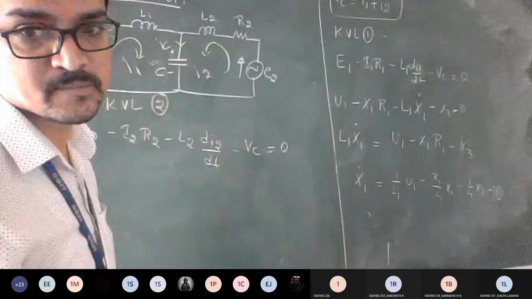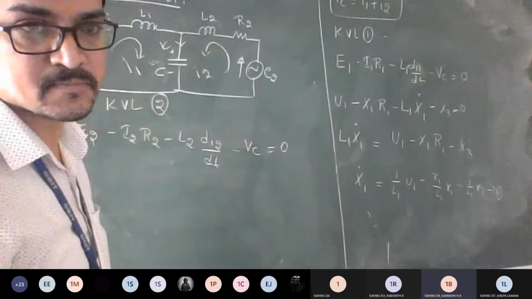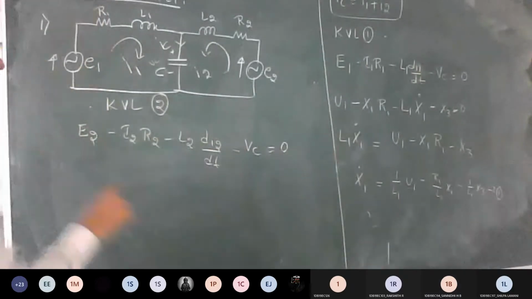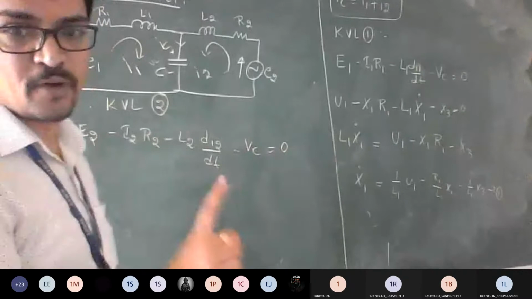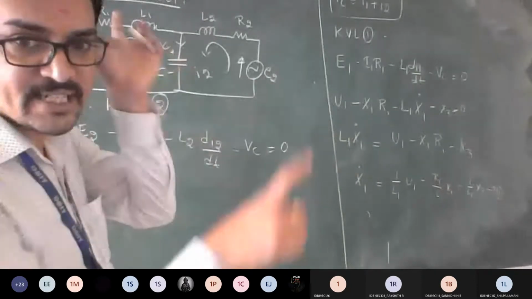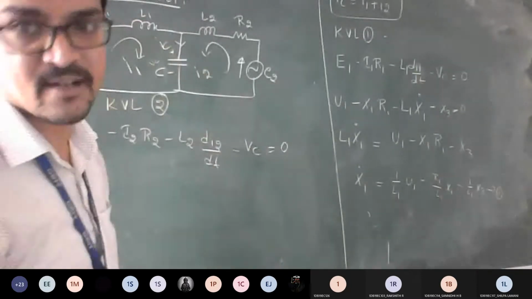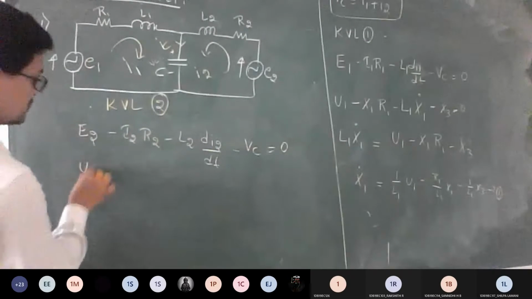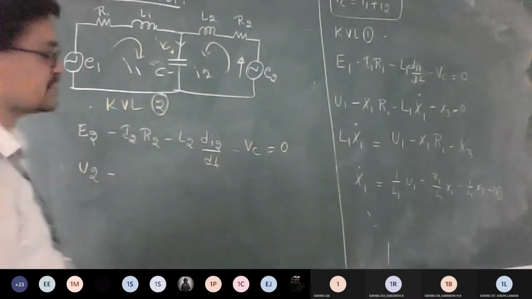Yes, Anidhi, is it clear? Yes, sir. So that's why I told you, if you want to keep E as it is, keep it, not an issue. Only while writing in the matrix, instead of U, you can write E. Or if you want to write U also, not a problem. U2.